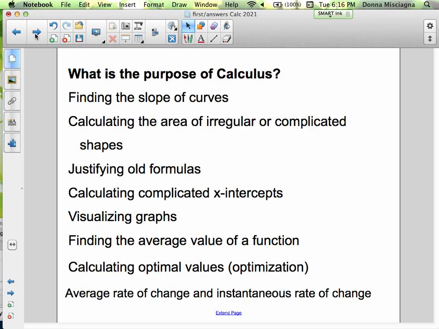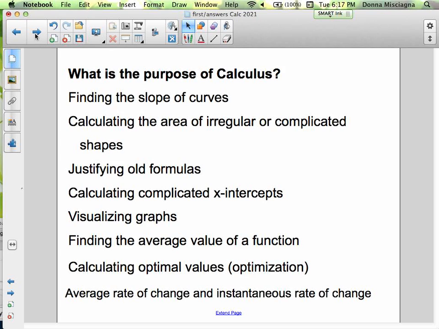Calculating optimal values. In other words, let's say you want to be able to put a liter of some substance into a container, but you don't want to spend too much money. You want to maximize your profits. So you want to spend the least amount possible on the materials to make that container. With calculus, we can find that out. You can find out exactly what shape, what size container you should use.